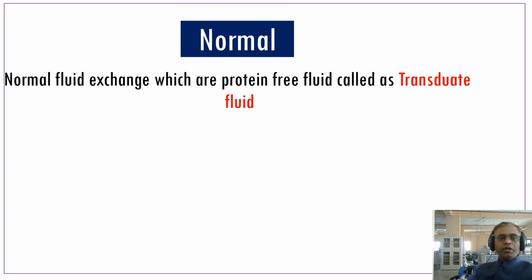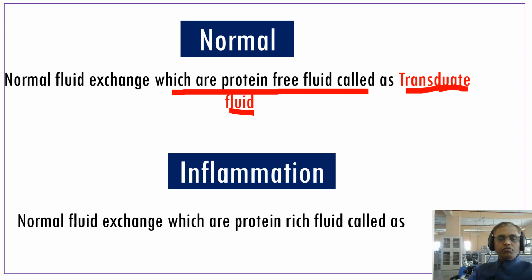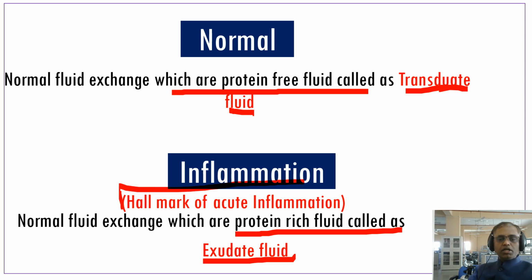Now we'll see normal fluid exchange. The fluids are protein-free fluid, which we call a transudate fluid. In inflammation, the fluid is protein rich, called an exudate fluid. Normal fluid exchange we call a transudate, and inflammatory fluids we call an exudate. So the exudate fluid is the hallmark of acute inflammation, very important for the viva.